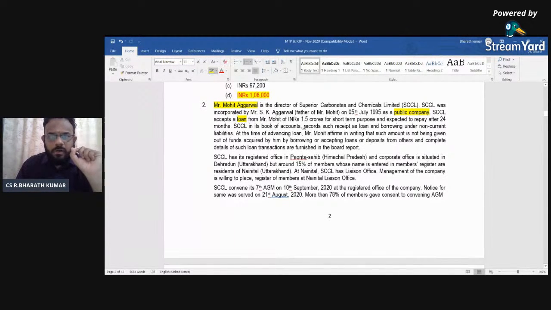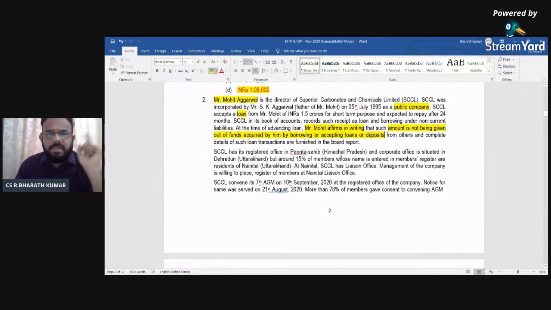SECL, in its books of accounts and records under non-current liabilities, at the time of advancing the loan, Mr. Mohit affirms in writing that the amount is not being given out of funds acquired by him for acceptance of deposits. That means he has accepted a loan only, but he is not taking it from the funds, or he is not providing it by way of deposit. So that means it will not be considered as a deposit.